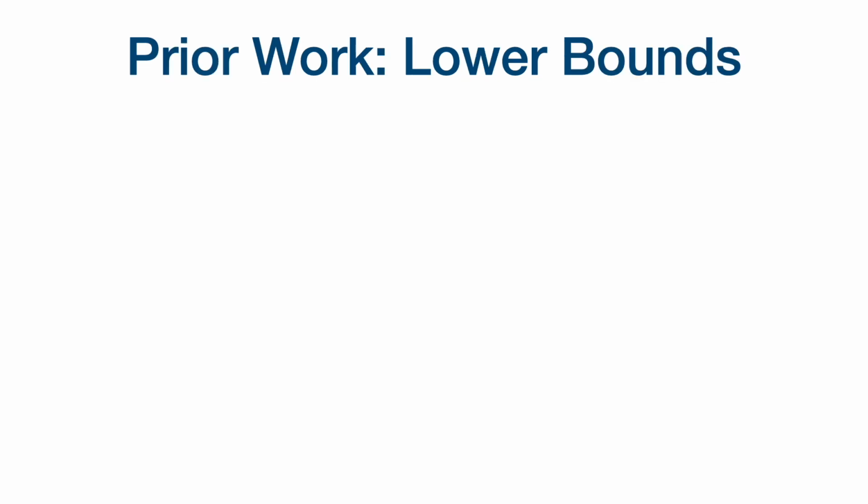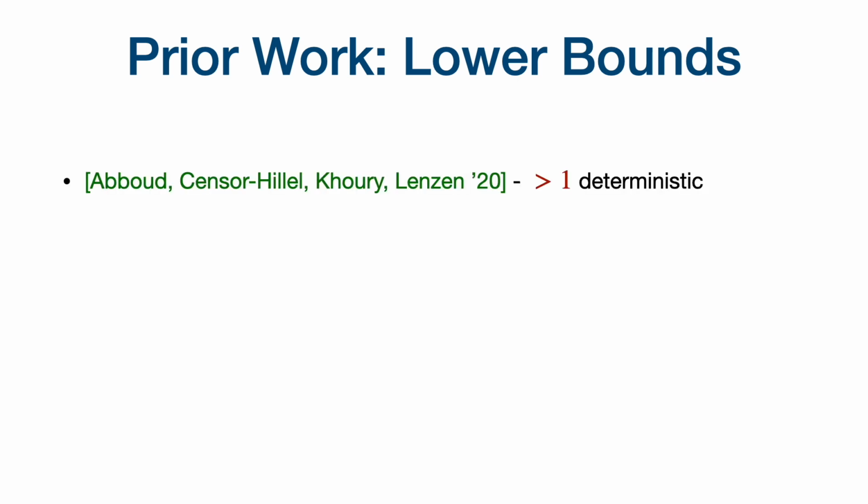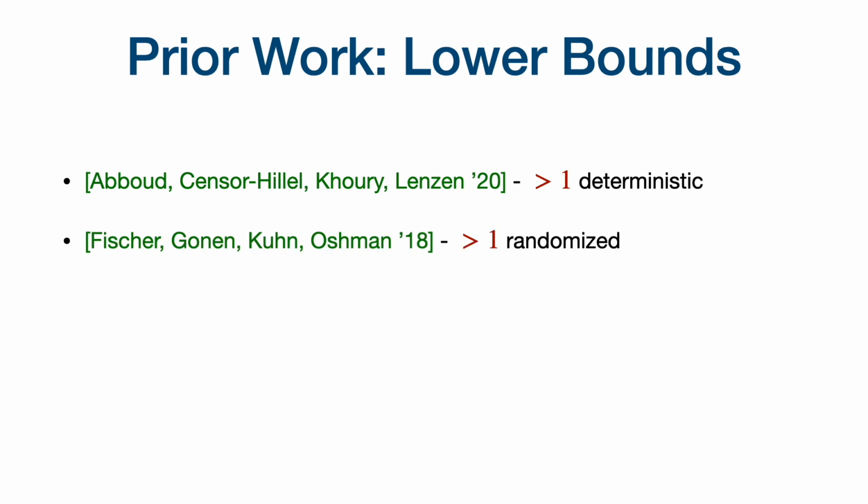So let's go back to prior work and now focus on lower bounds. Abboud et al. gave a lower bound saying that you need at least 2 rounds to solve this problem for deterministic algorithms. And Fischer et al. later gave the same lower bound saying you need at least 2 rounds even for randomized algorithms. So in the original CONGEST model, beyond these two lower bounds, we did not know anything.